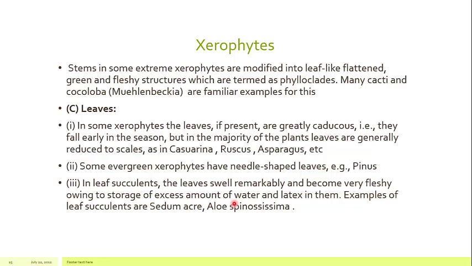As far as the examples of this are concerned, there is aloe vera, and you have seen aloe vera in which the stem and the leaves are absorbing and storing an excess amount of water, and they are succulent. So in summary, we can say that in the leaves, either those leaves are caducous, they fall off very quickly, or they are reduced in the form of scales, or they may be needle shaped leaves so as to reduce the water loss, and in the third category, they are leaf succulent. So what are succulents? Those plants which are storing the water in excess amount.